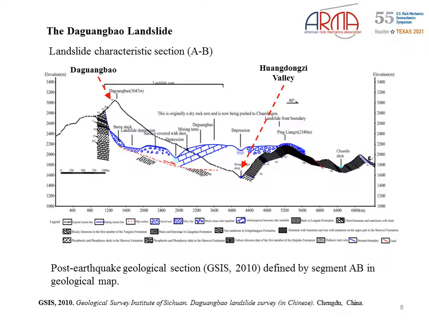This figure shows the post-earthquake characteristic section defined by the segment AB on the geological map and allows us to identify 2 important characteristics of this event. The first one is the formation of a near vertical wall near the Daguanbao Mount, and the other is the formation of a dam over the Guangdongxi Valley.